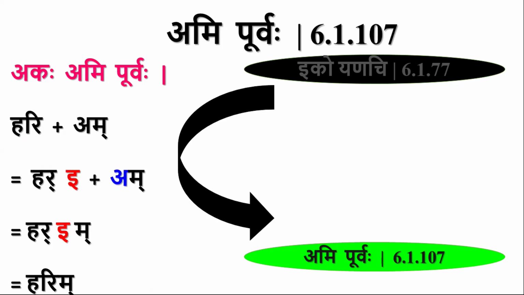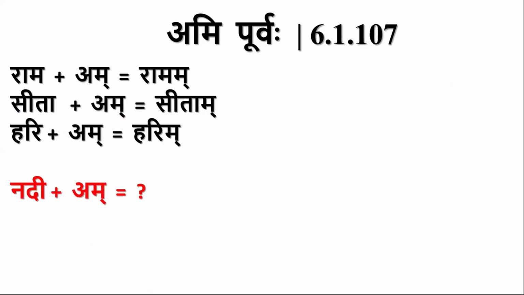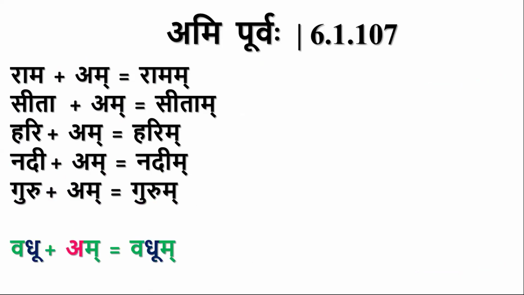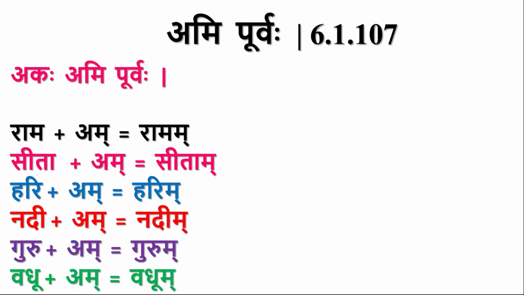So E plus A becomes E. Ari plus Am, Arim. Similarly, Nadi plus Am, Nadim. Here also eco energy is blocked. Guru plus Am, again eco energy is blocked. U plus A, Gurum. Vadu plus Am, here also eco energy is blocked. Vadum.